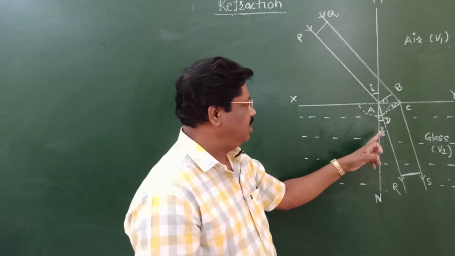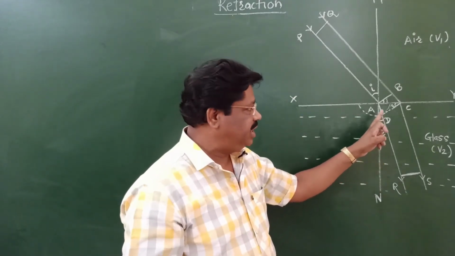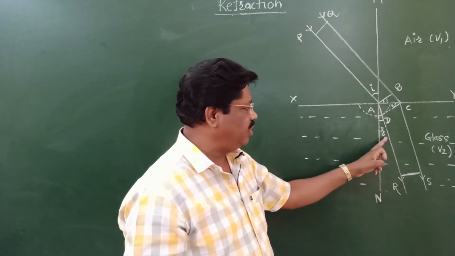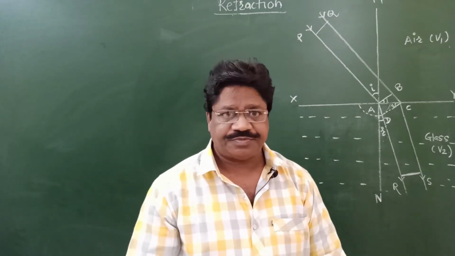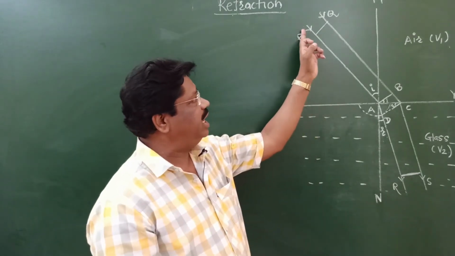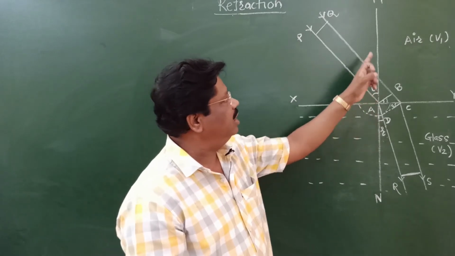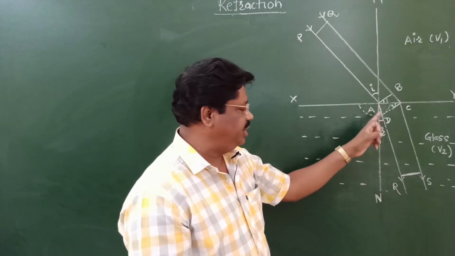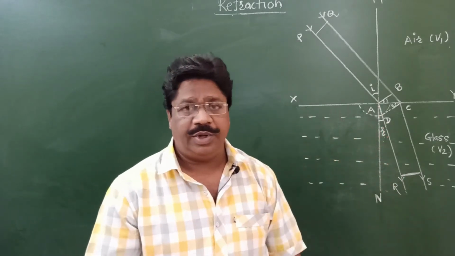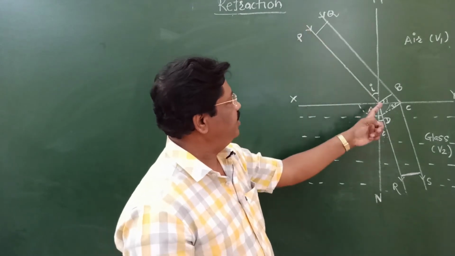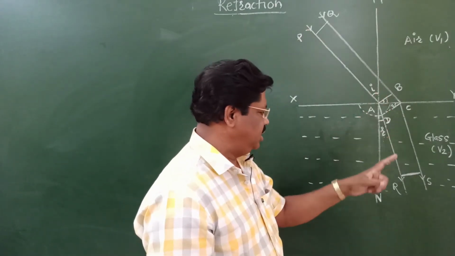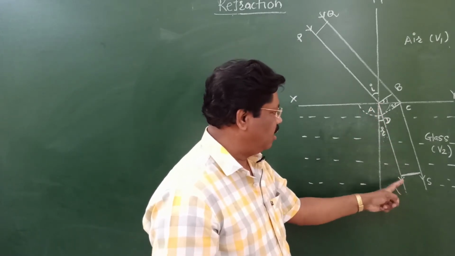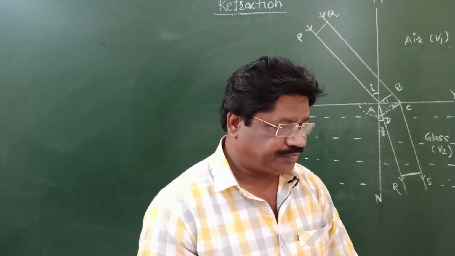The angle made by the refracted ray AR with the normal is called the angle of refraction. Therefore, angle PAM is the angle of incidence, and angle NAR is the angle of refraction.